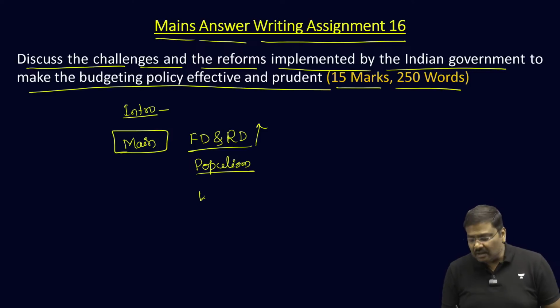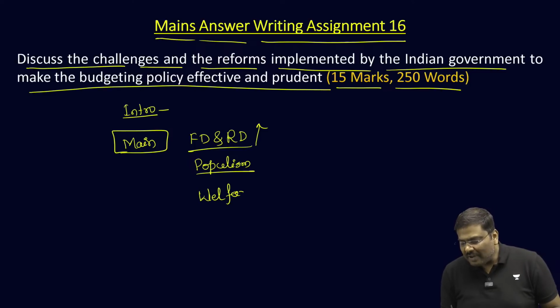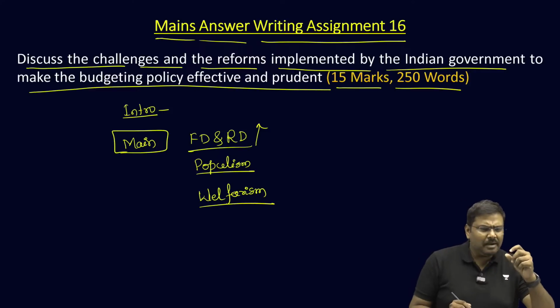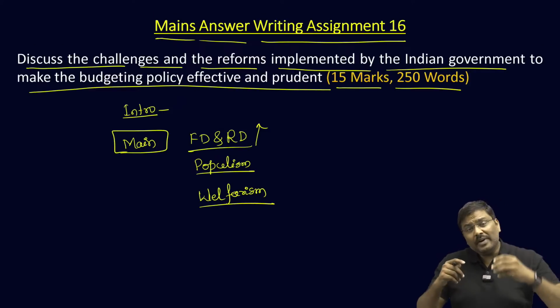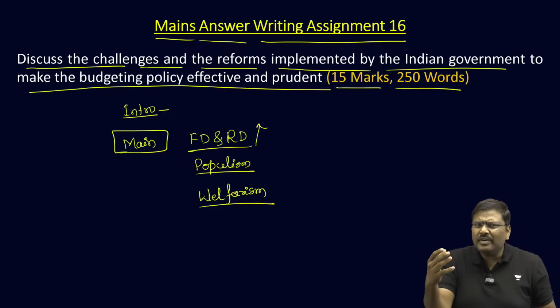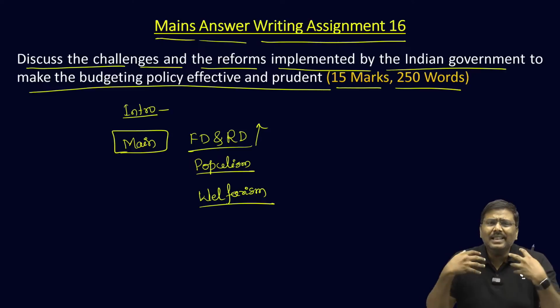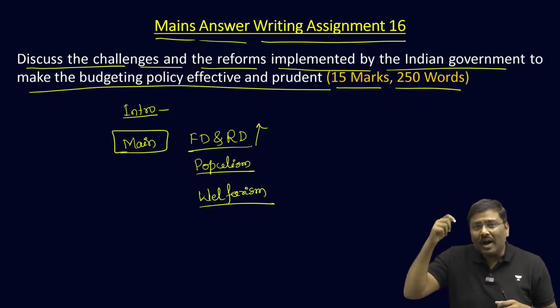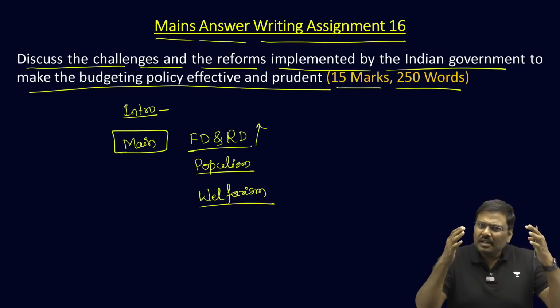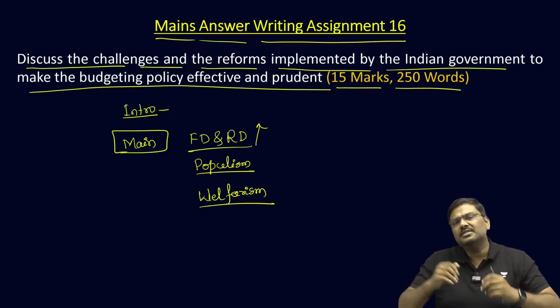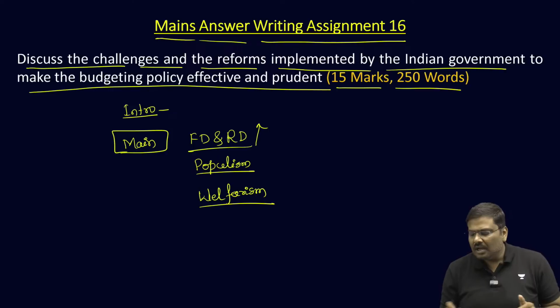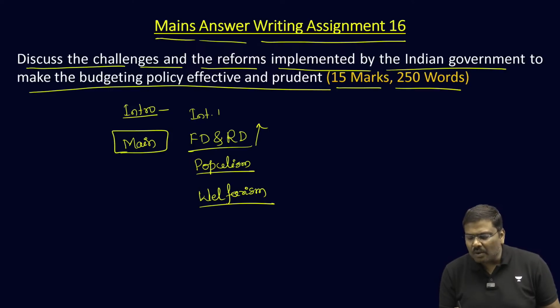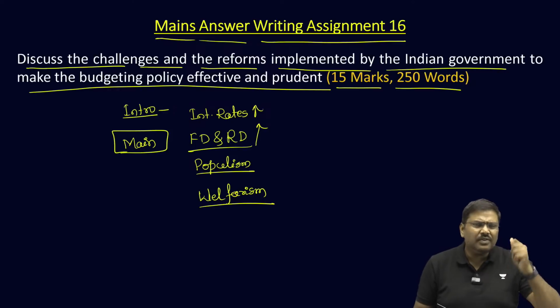Providing welfarism, please understand, populism can be one part of welfarism, but truly providing welfare to the people in the form of healthcare facilities, education, housing, etc., is also going to add to the deficits of the government. That's also a challenge. And rising interest rates, or crowding out, is also a challenge for the Government of India.